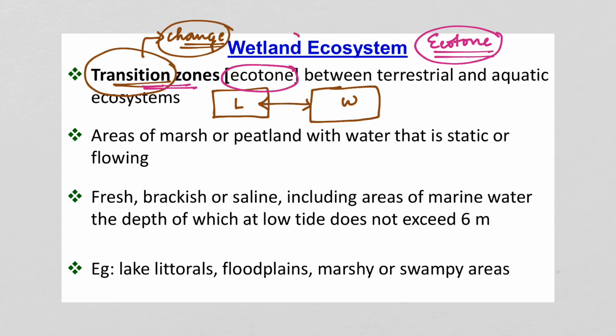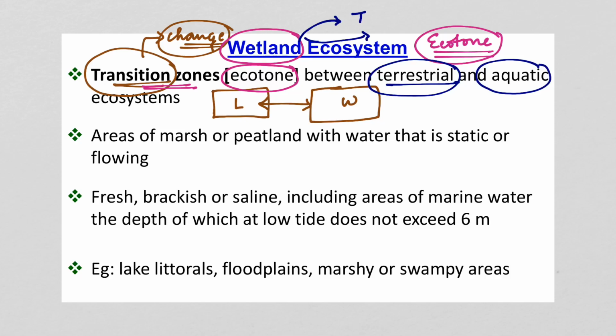So wetlands are basically ecotones, or transition zones, where there is a transition between terrestrial and aquatic ecosystem. We cannot entirely say that a wetland ecosystem is terrestrial, nor can we say that it is aquatic. It is a transition zone or an ecotone between the terrestrial and the aquatic ecosystem.